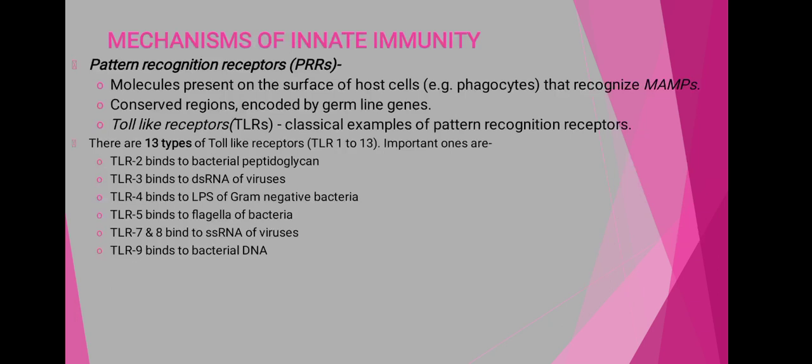Now, in the mechanisms of innate immunity, the pattern recognition receptors are present, including the molecules on the surface of host cells, that is the phagocytes.